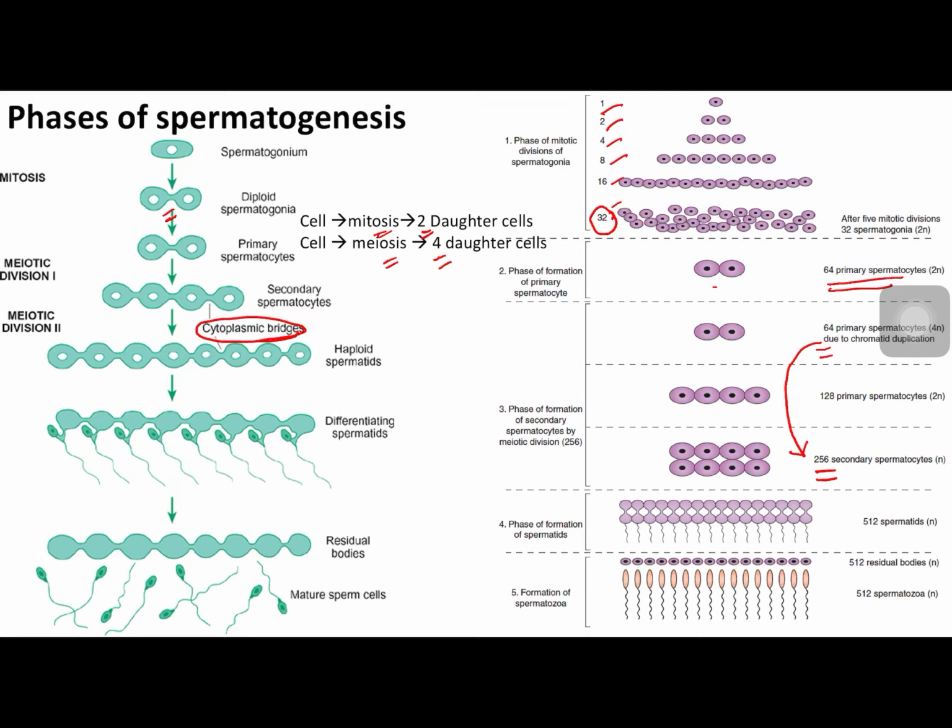This attachment assures that the development in each developing spermatozoon is uniform and maintained constant. So the significance of cytoplasmic bridges is that it maintains uniform development.